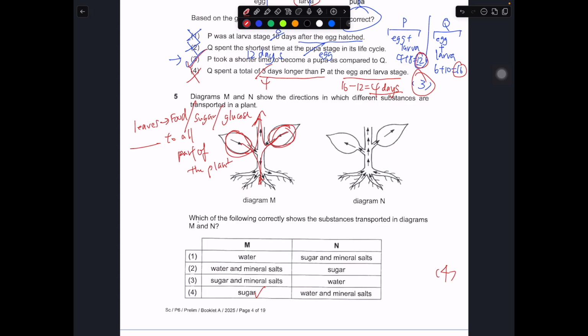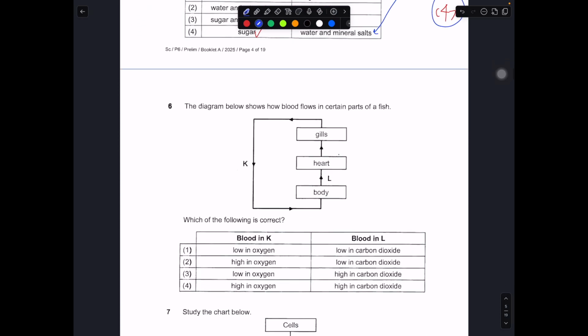Okay, so N, let's take a look at N. So it started from roots, then it goes up. Started from roots, then it goes up to different parts, including the leaf. So this must be water plus mineral salts. So the answer must be number 4 again. So this is correct. Okay, so let's take a look at number 6.